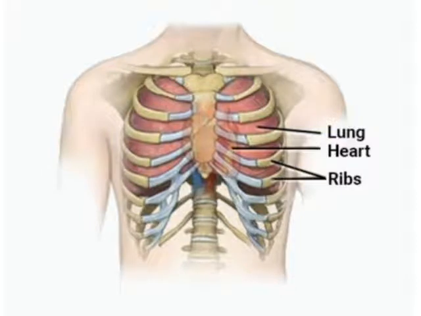And almost all people have 12 pairs of ribs. There are 12 ribs in the left part and 12 ribs in the right part, a total of 12 pairs of ribs. A long bone at the center of the chest is called the sternum, which holds the ribs from the front. That is, the 12 pairs of ribs are connected in the front by a long bone, which is called the sternum. And the ribs are also attached to the backbone at the back.